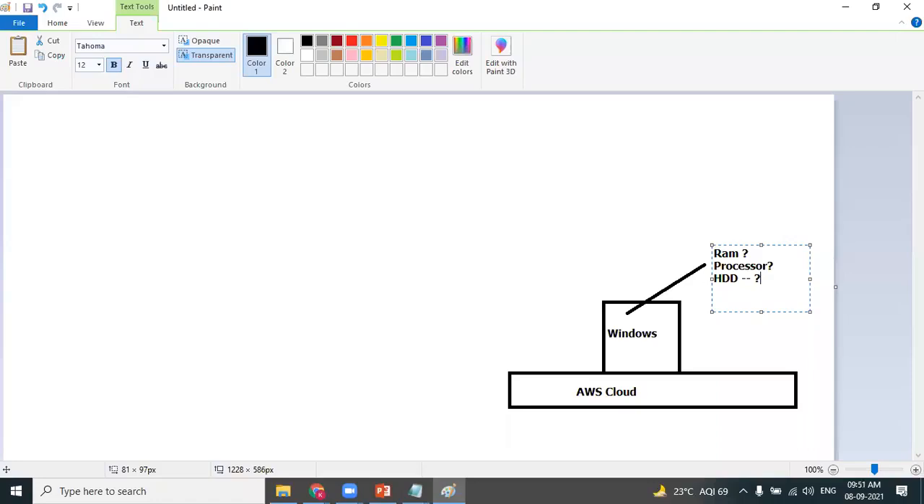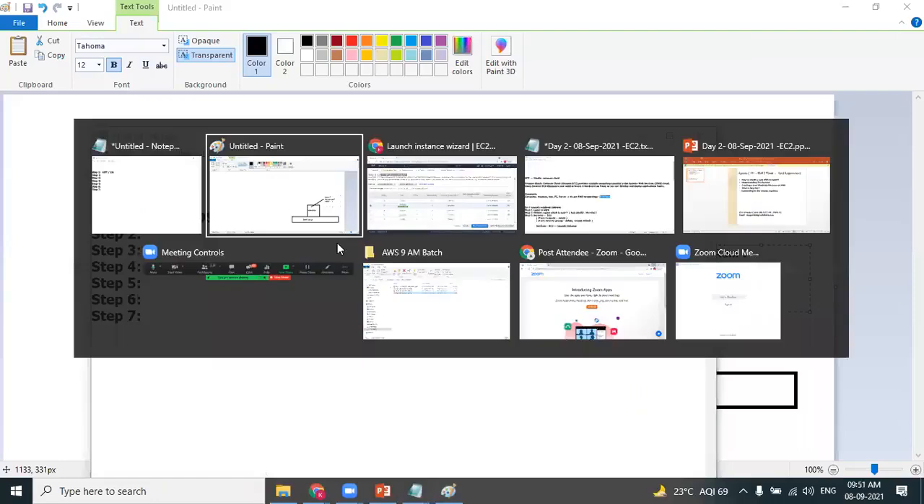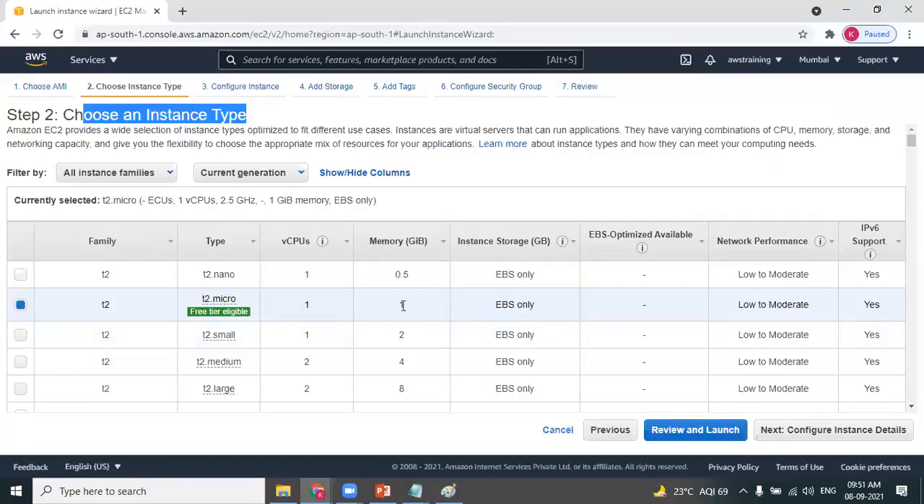So my question is, if you're creating a Windows machine, tell me these details. What is the RAM of that particular machine, processor and hard disk? Yes, so the instance type will define the RAM. You can see the T2 micro instance says that it comes with 1 GB RAM. So this Windows machine comes with 1 GB RAM and 1 CPU.